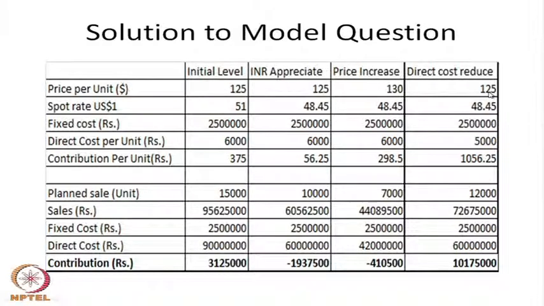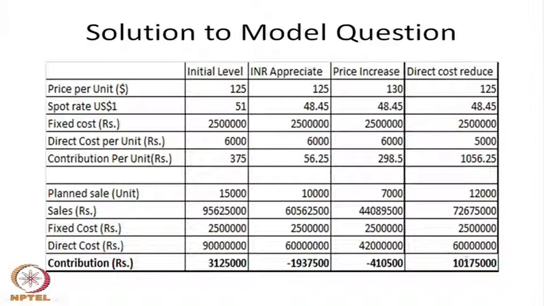However, they have gone for reducing the direct cost per unit by increasing efficiency, by sourcing the raw material from other low cost sources, and by reducing the labor cost by improving the efficiency of the organization. They reduced the direct manufacturing cost from 6,000 to 5,000, and in this process they made this profit.